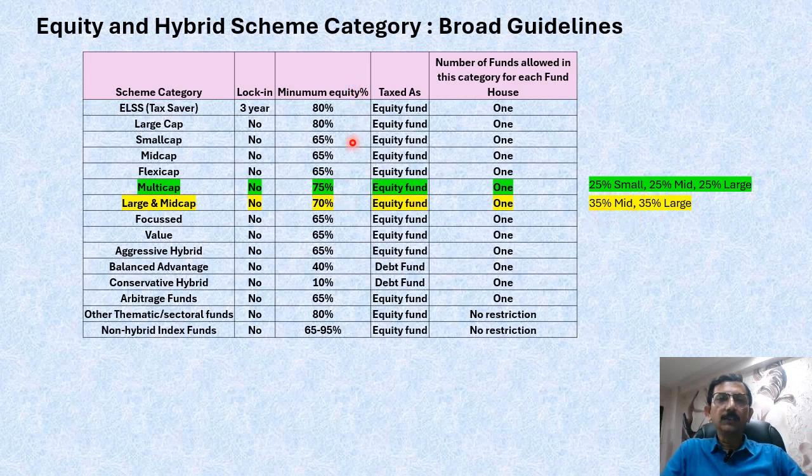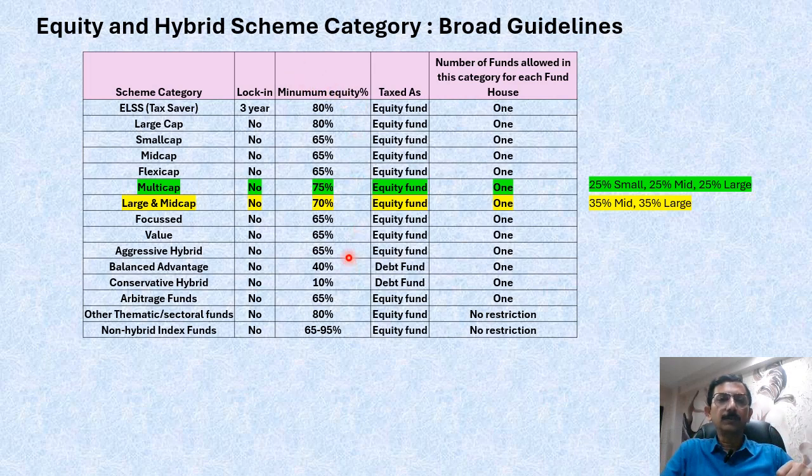Now for the equity mutual funds, the fund manager can scale up to close to 100% when he sees that yes, this is the right time, and he should be investing. And when the market goes quite high and the fund manager believes that corrections could happen, the fund manager can lower the equity percentage in the portfolio.